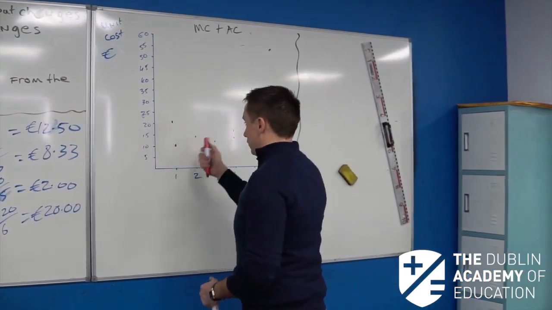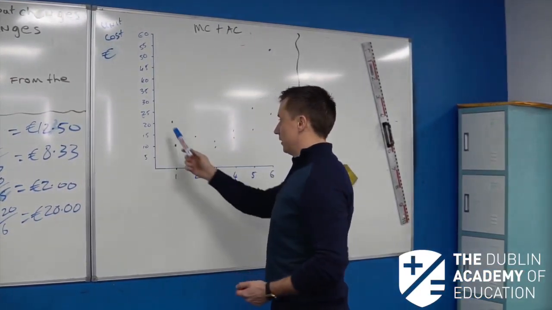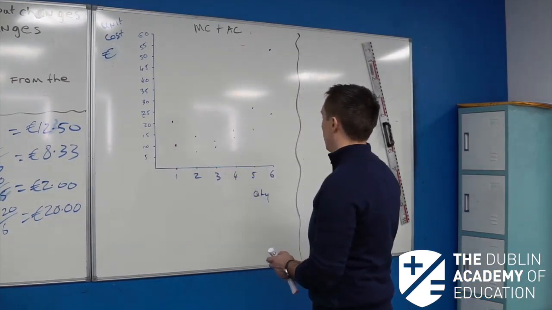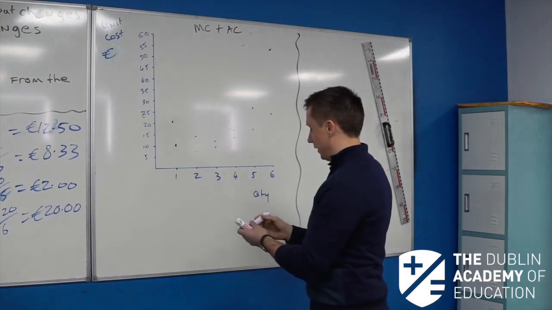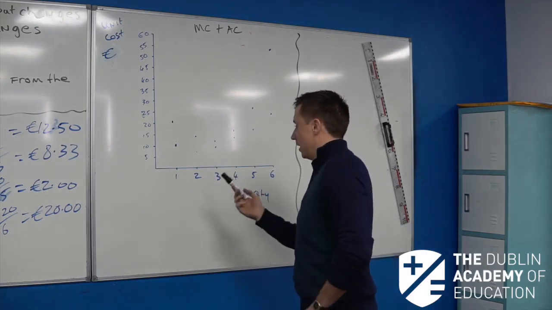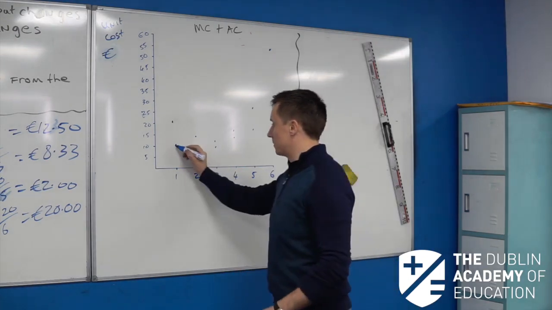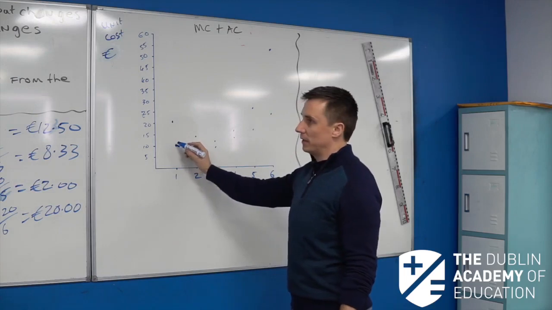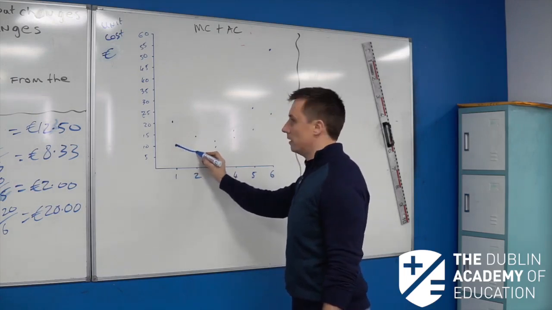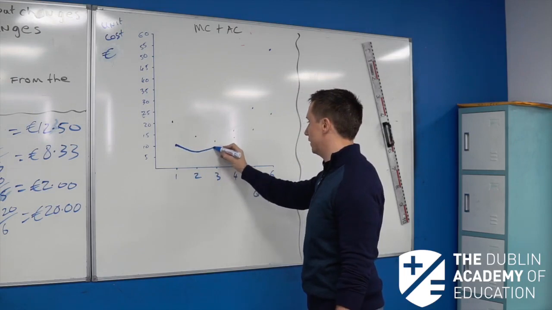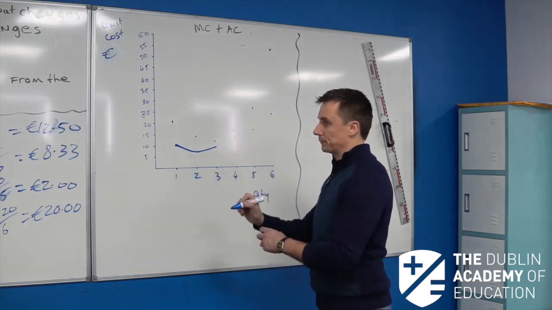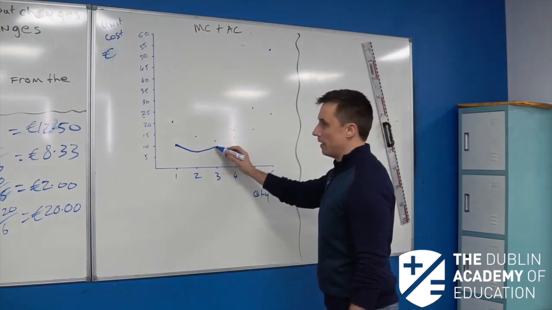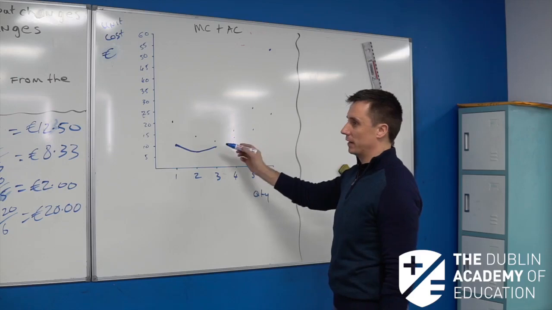What I've done now is already joined together the dots. The first curve I'll do here is going to be our marginal cost curve, and I've labelled this in blue, the blue dots. So the marginal cost of making one unit was €10. Then the marginal cost of making the second unit drops down to 7. The marginal cost of making the third unit goes up to 8.50. The marginal cost of making the fourth unit goes up to 15.